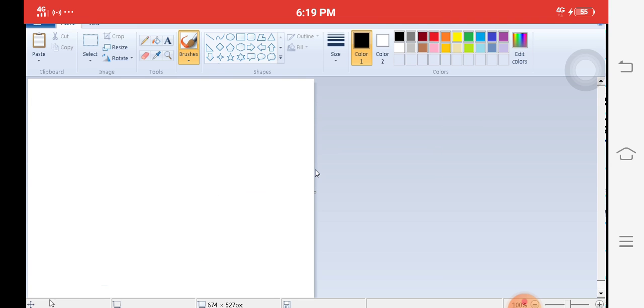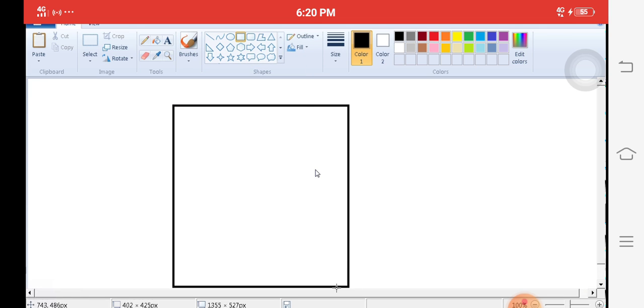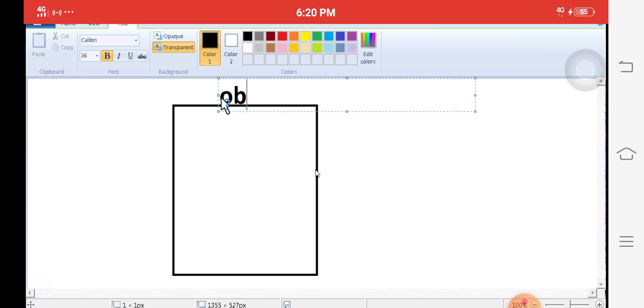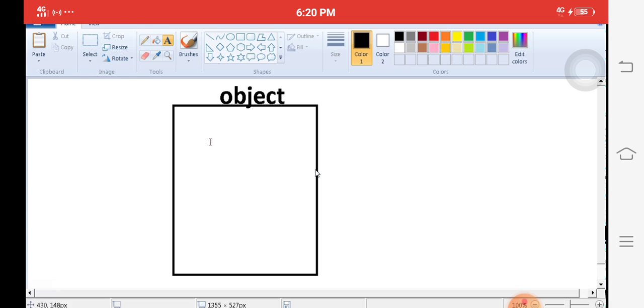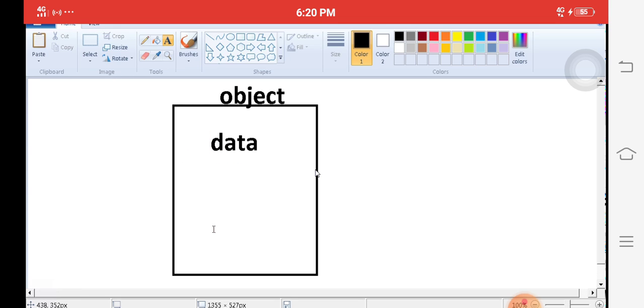Here clearly, what we are explaining is object-oriented programming. For example, this is an object. It is called an object. An object contains two parts. One is called data, another is called functions.